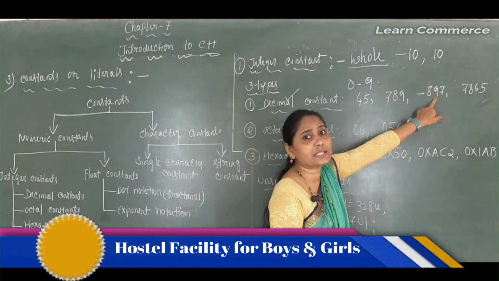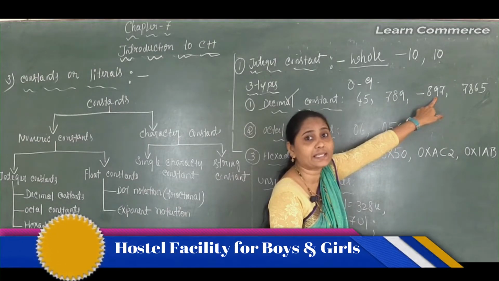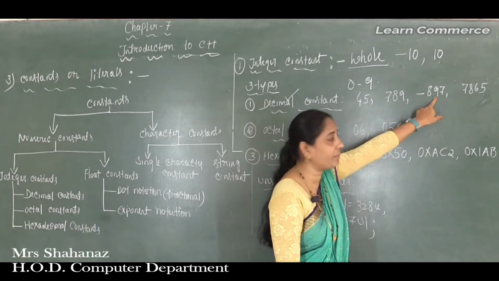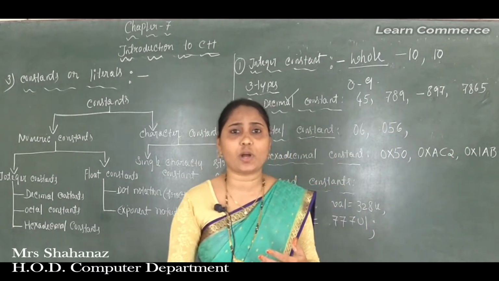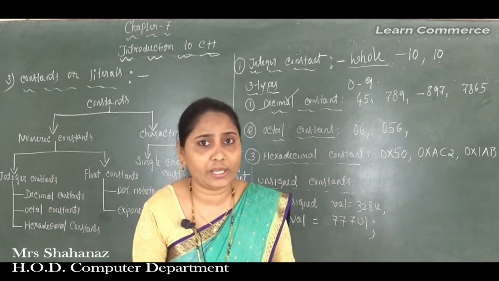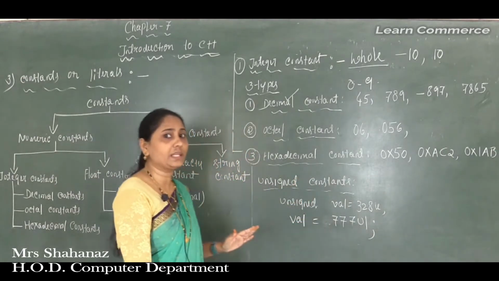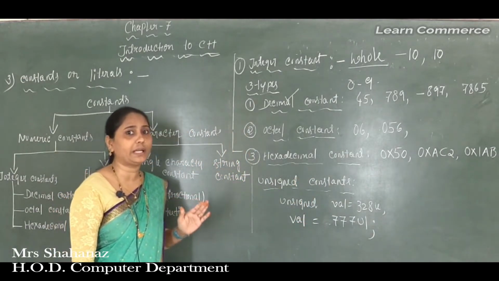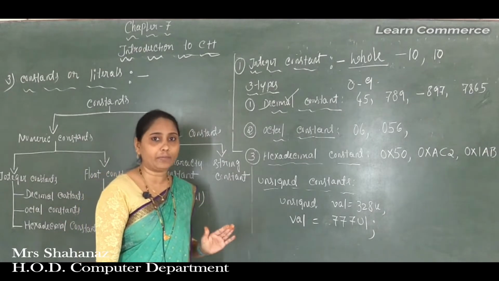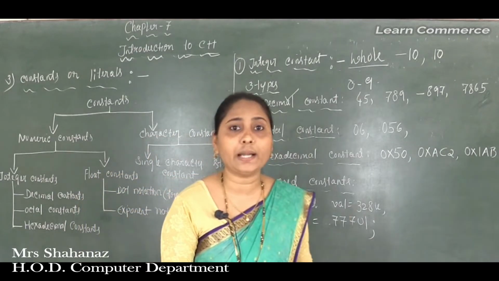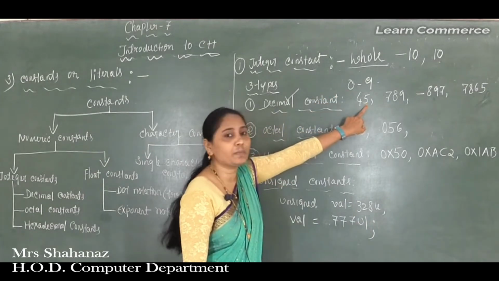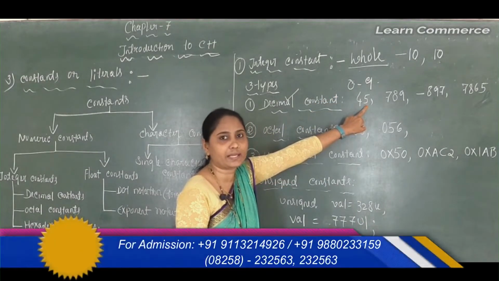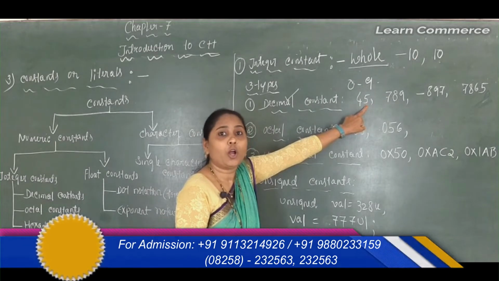This is called a signed number, minus 897, or maybe 7865, all come within 0 to 9 only. So all are called decimal constants. It consists of the digits from 0 to 9. All are simple and suitable examples for our decimal constant here.